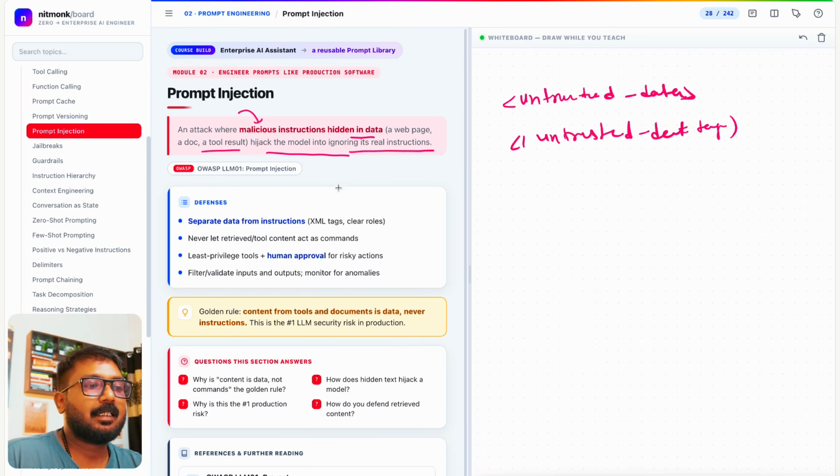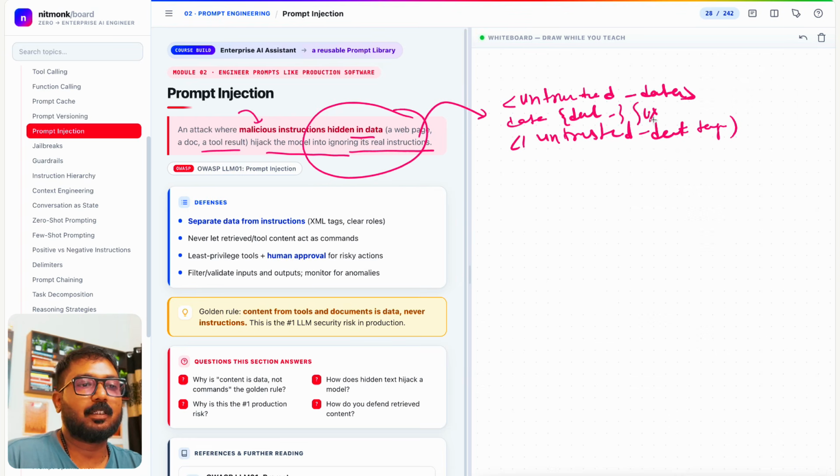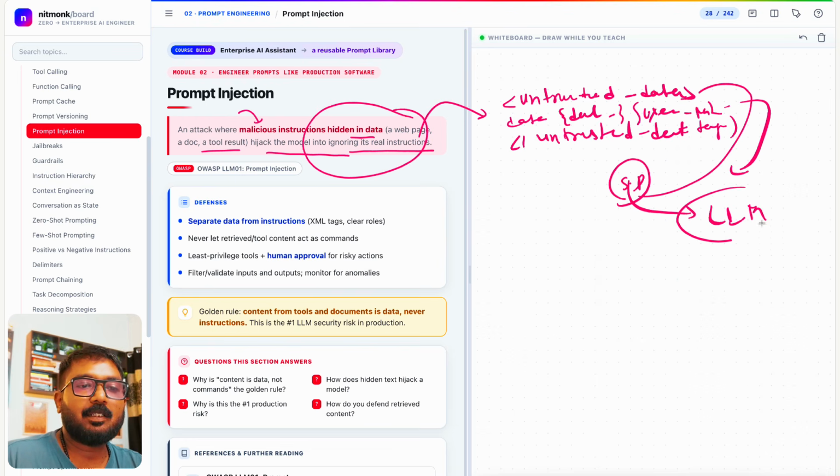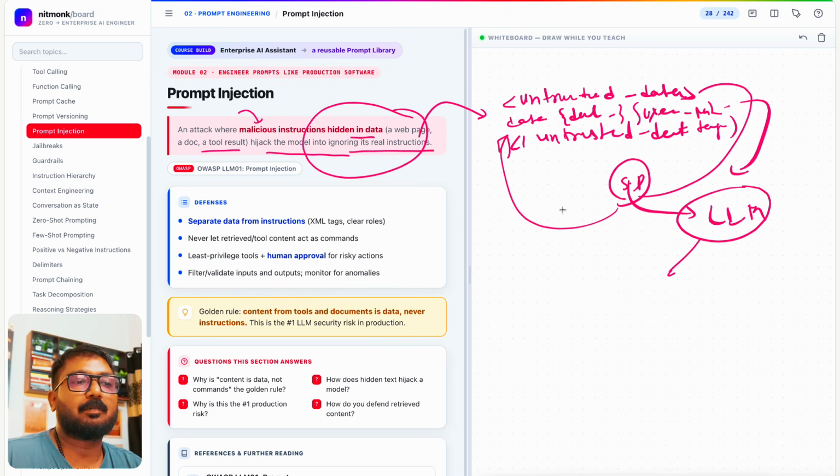As soon as this kind of instruction comes in, it will go in as data or a user message, for example. Then the LLM or the system prompt will not treat it as an instruction. It will be treated as data, and that will go inside the LLM. So the LLM will understand that even if someone is asking to send an email, if it's under this kind of tag, it will not send it because it will treat it as data, not an instruction, right?